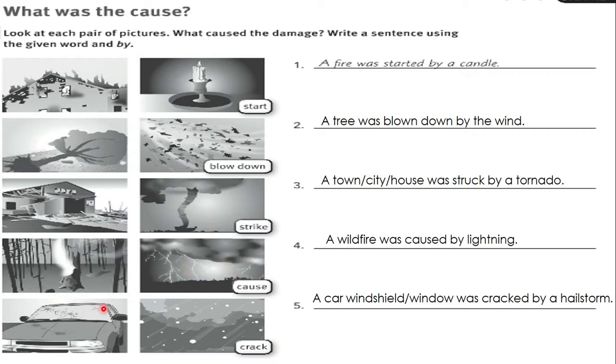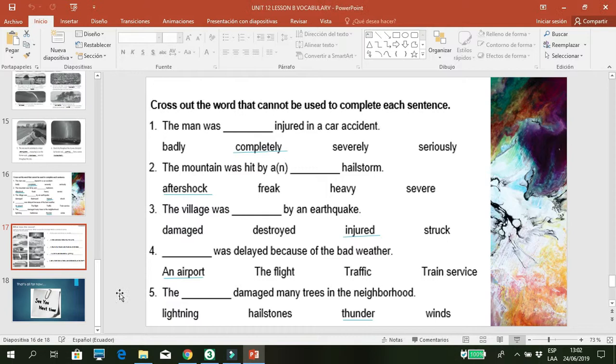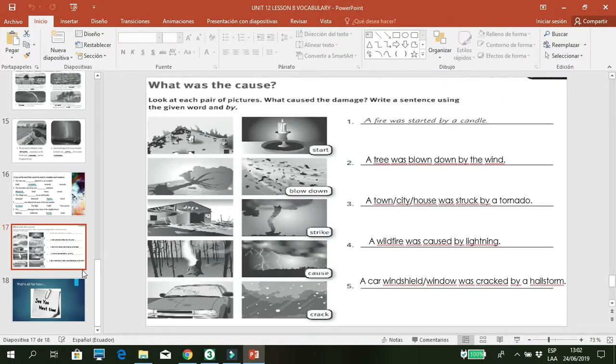¿Ya? And the last one, a car windshield or a car window, es decir, el parabrisas o el vidrio del carro, was cracked, es decir, se trizó, se rompió, by a hailstorm, o sea, hubo una tormenta de granizo.